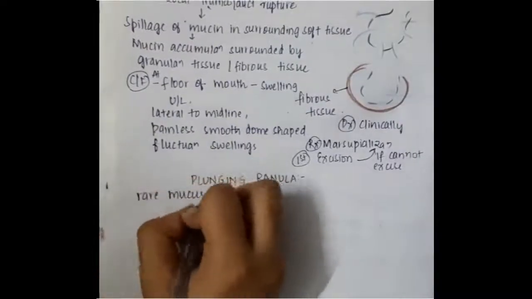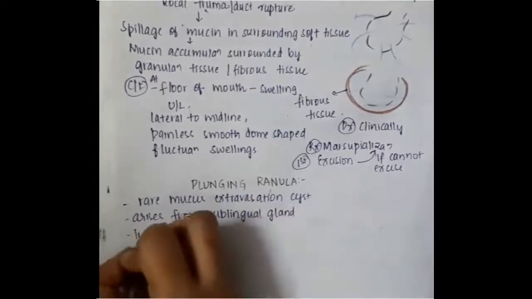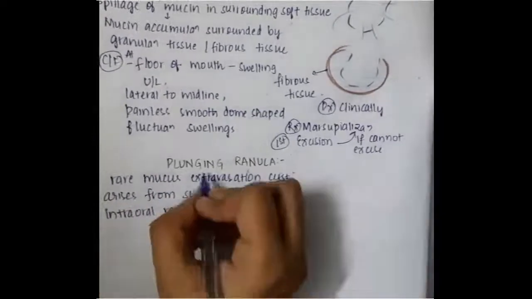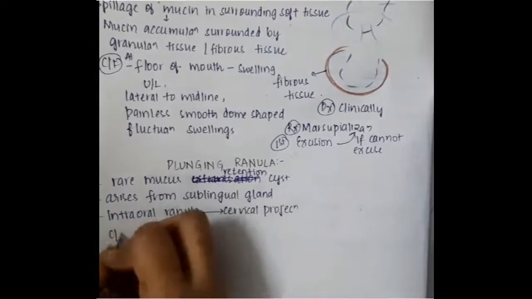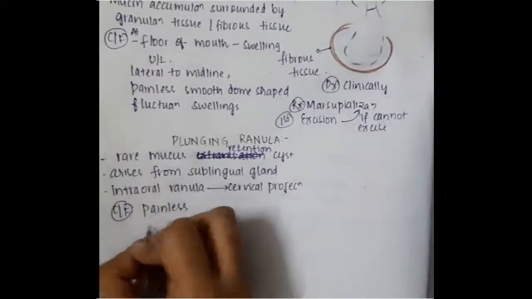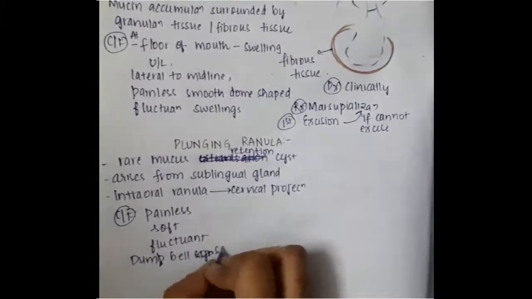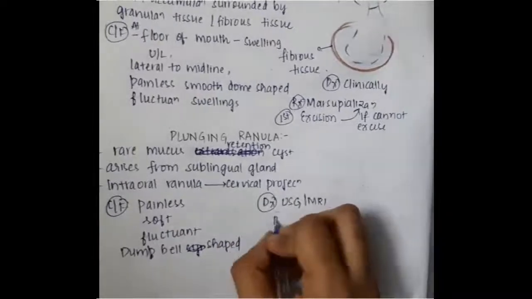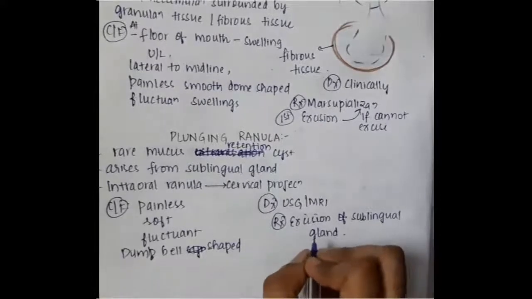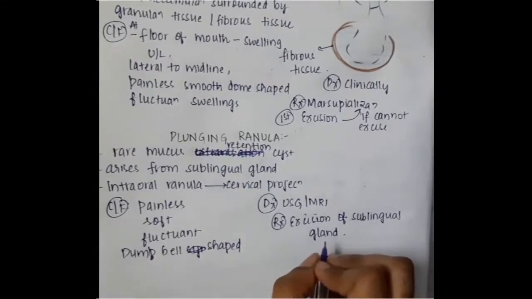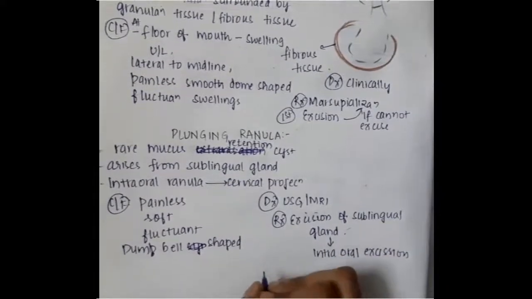Then we have plunging ranula. Plunging ranula is a rare mucus retention cyst which arises from the sublingual gland. It is an intraoral ranula with cervical projection. It is a painless, soft, fluctuant, dumbbell shaped swelling. Diagnosis is by USG and MRI, and treatment is we will have to excise the sublingual gland, and this excision is done intraorally because here the mucus retention cyst is inside the mouth.